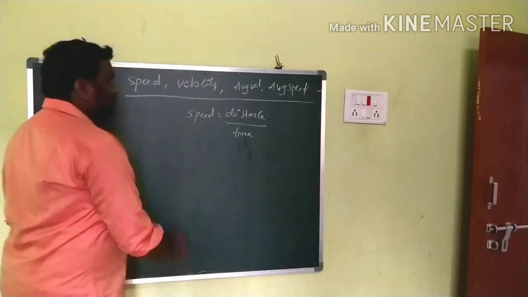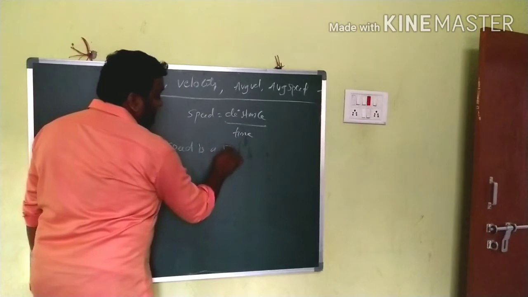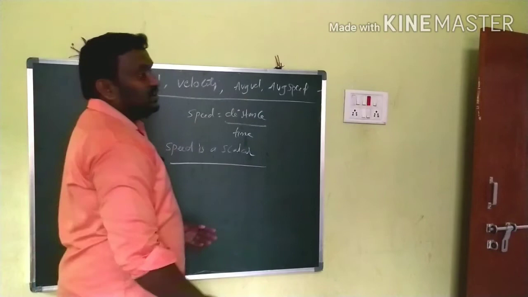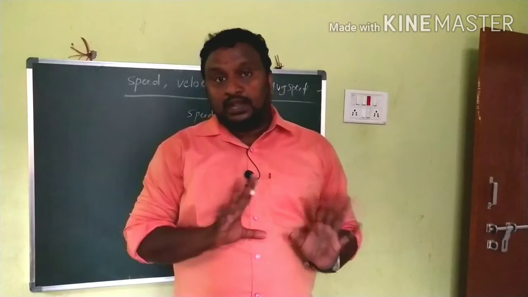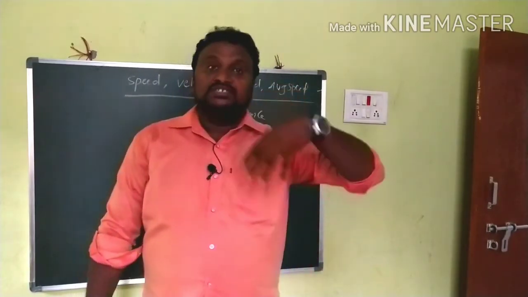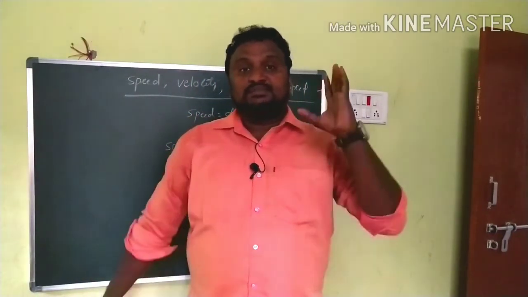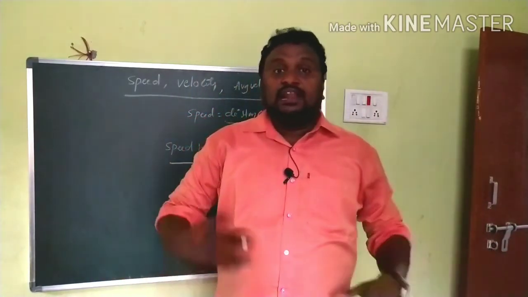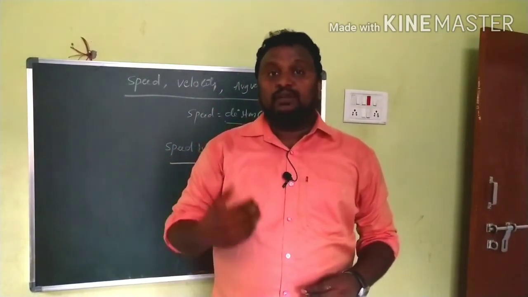So speed is a scalar quantity. What do you mean by scalar? The physical quantity which has only magnitude but no direction is what we call scalar. While we are on a journey, we can find stones just beside the road, the R&B stones. On them some numbers are written: Hyderabad 140 kilometers, Warangal 130, like that. That is the magnitude, 130 kilometers, 120 kilometers.